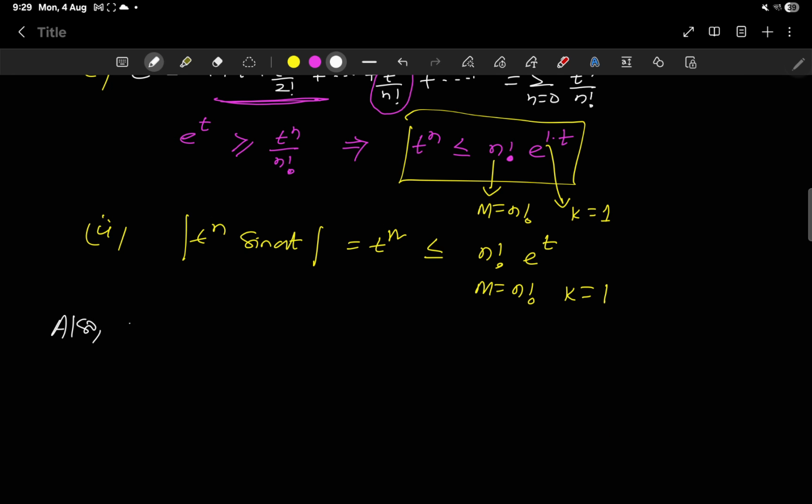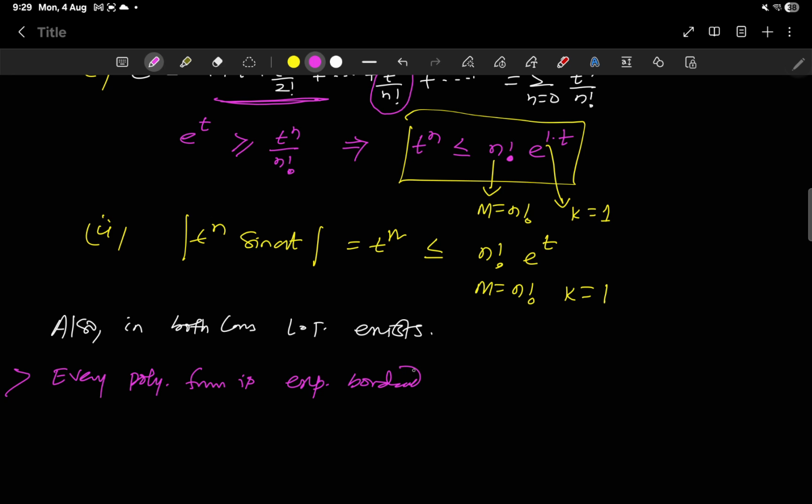Also, in both cases the Laplace transform exists. Note that every polynomial function is exponentially bounded, every exponential function of degree n is exponentially bounded and has a Laplace transform, and a polynomial function is also piecewise continuous.